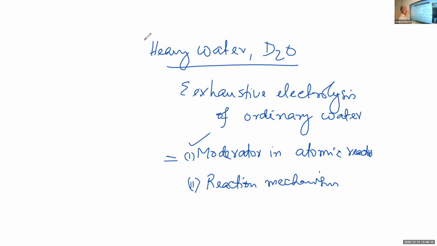In atomic reactors, there is a nuclear fission reaction, and the fission is effected by bombarding with neutrons. The fissionable material, uranium or plutonium, is bombarded with neutrons. A moderator is a substance used to slow down the neutrons so that we can control the fission reaction. So heavy water, deuterium oxide, D2O, is used as a moderator in atomic reactors.